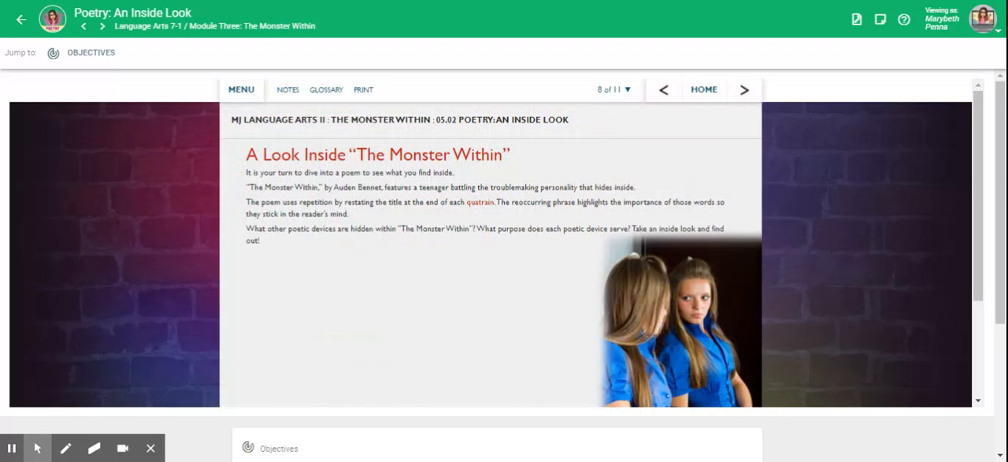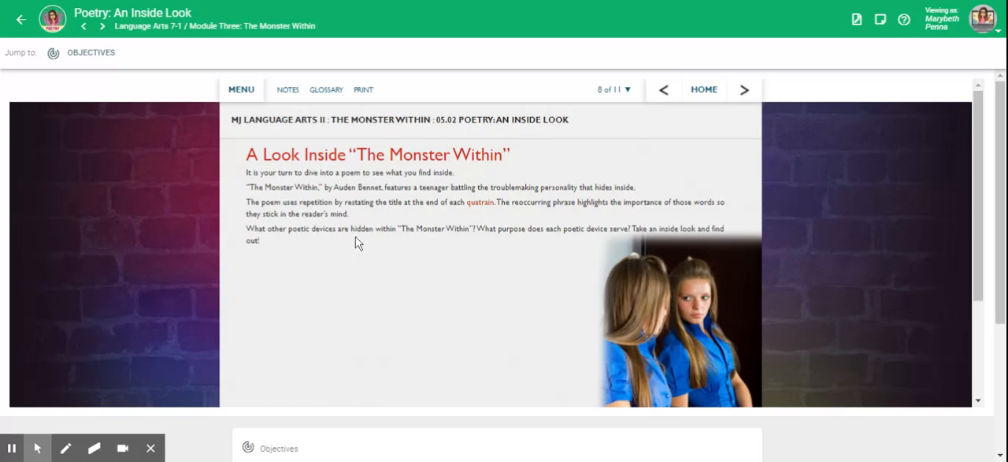A look inside, the monster within. It is your turn to dive into a poem to see what you find inside. The Monster Within by Auden Bennett features a teenager battling the troublemaking personality that hides inside. The poem uses repetition by restating the title at the end of each quatrain. Quatrain, a stanza made up of 4 lines. The reoccurring phrase highlights the importance of those words so they stick in the reader's minds.